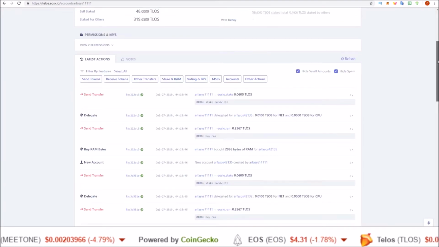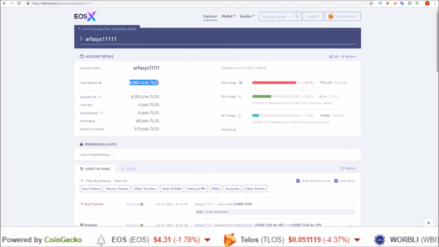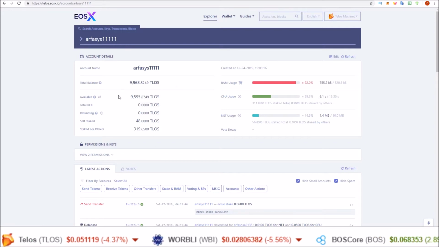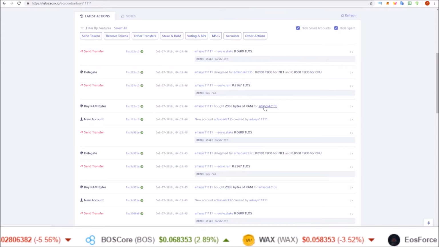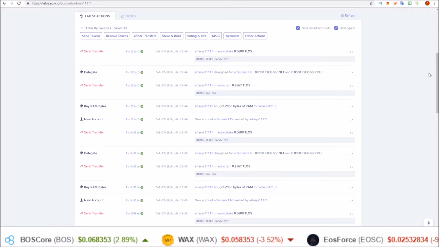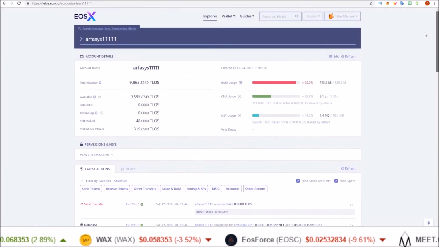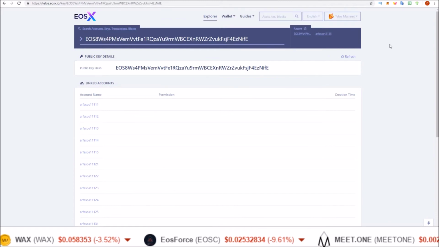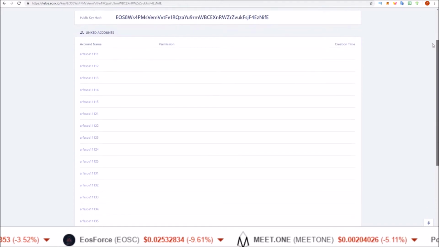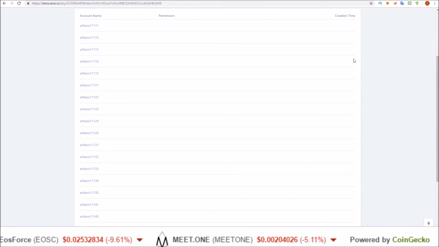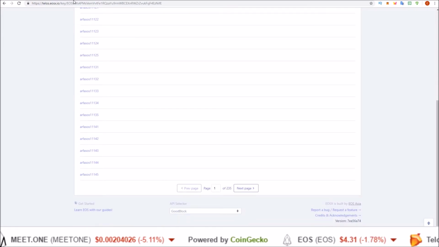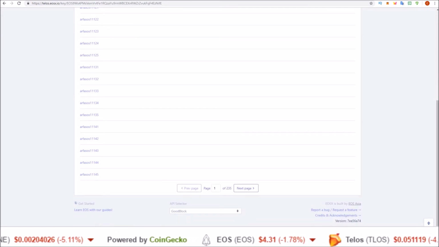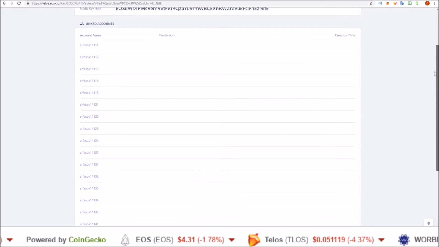Here's the attacker's account. It had about 10,000 tokens in it. And what this account did was create a bunch of accounts, over 4,000 accounts, all on the same key. So you can see them here. Here's the key they used. All accounts just like this. We have what? 235 pages of accounts on accounts on accounts, all using the same key, all registered as voters.